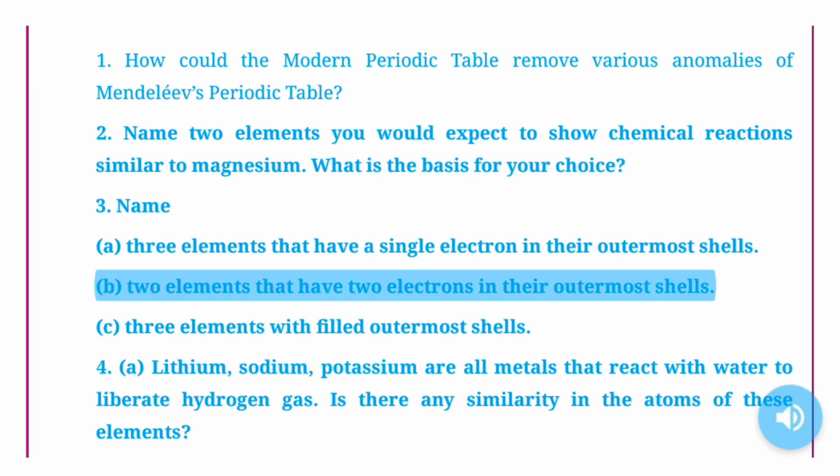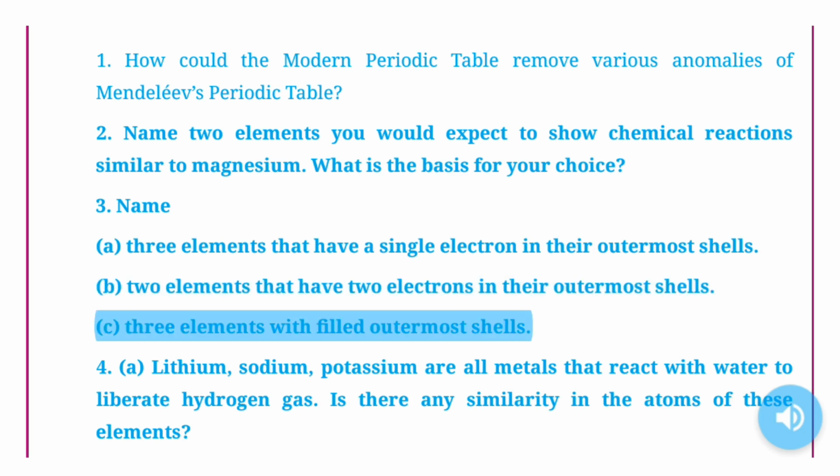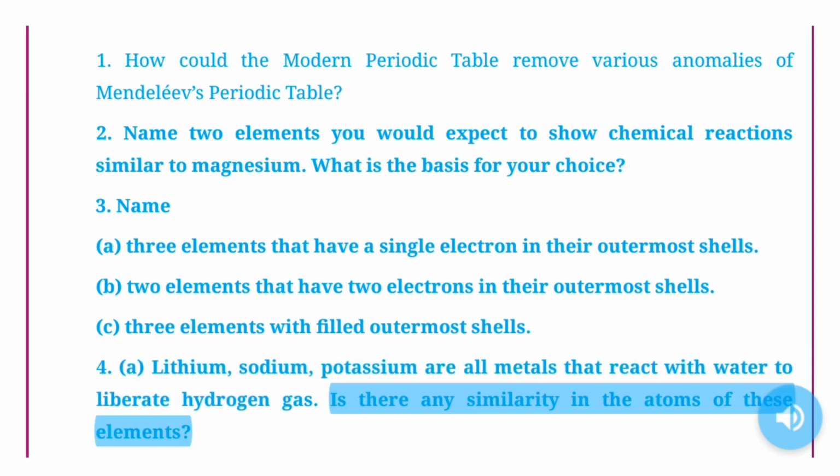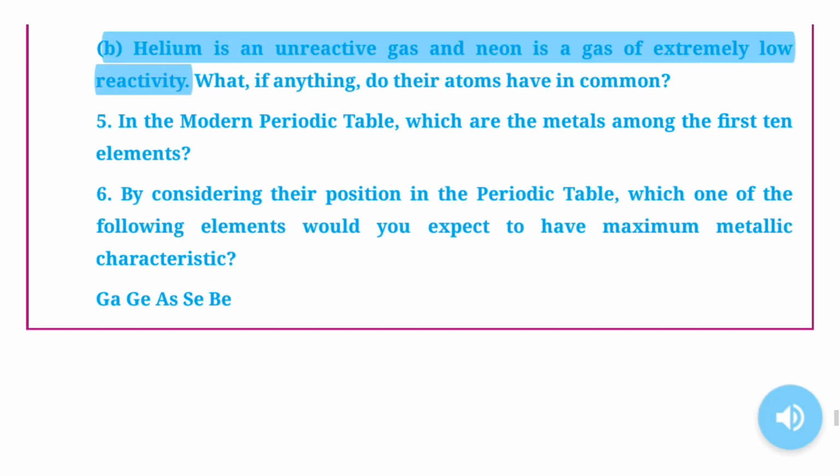B. 2 elements that have 2 electrons in their outermost shells. C. 3 elements with filled outermost shells. 4. A. Lithium, sodium, potassium are all metals that react with water to liberate hydrogen gas. Is there any similarity in the atoms of these elements? B. Helium is an unreactive gas and neon is a gas of extremely low reactivity.